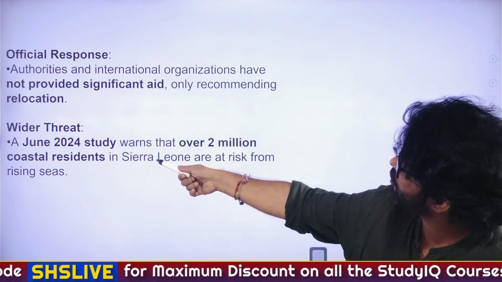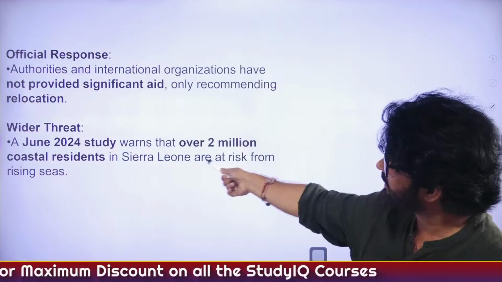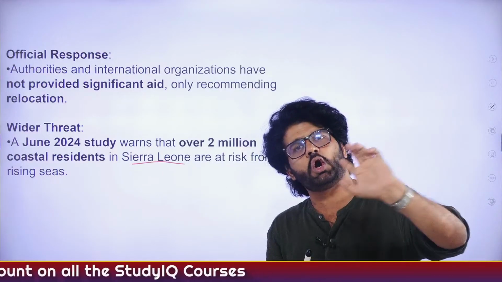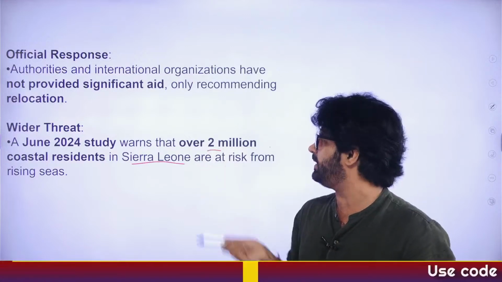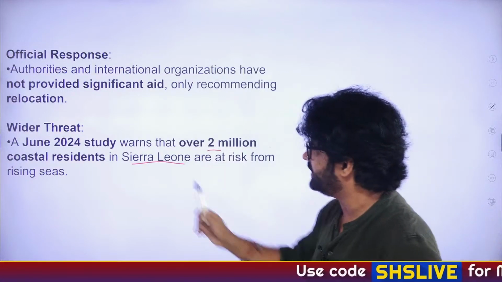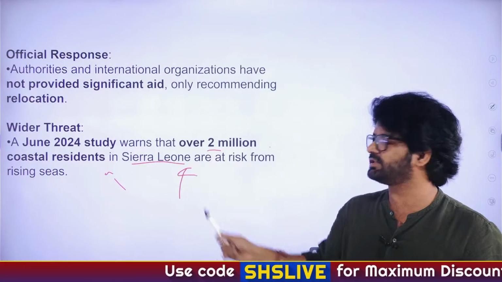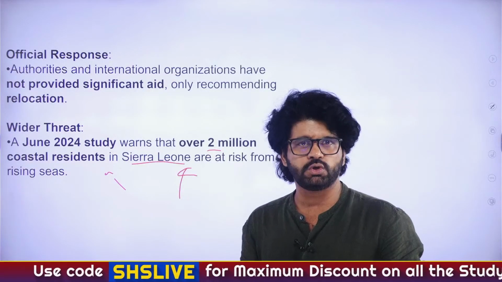So, wider threat: a June 2024 study warns that over 2 million coastal residents in Sierra Leone, it's not only about Turtle Island, Nyangai, it's about Sierra Leone as a whole, 20 lakh people, are at risk from rising sea. So Donald Trump, this is a justification that global warming is not a hoax.